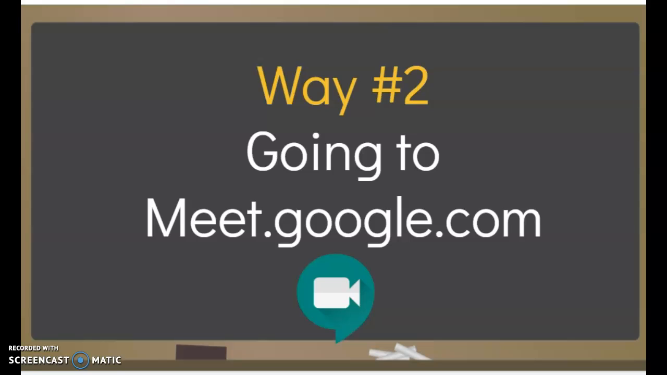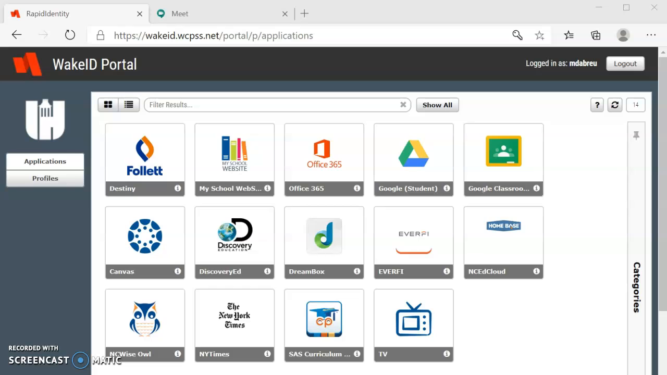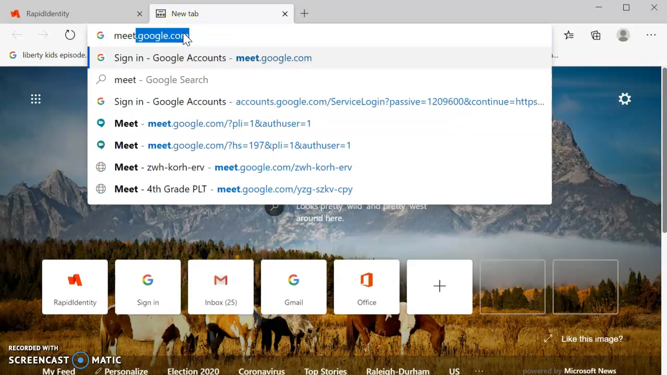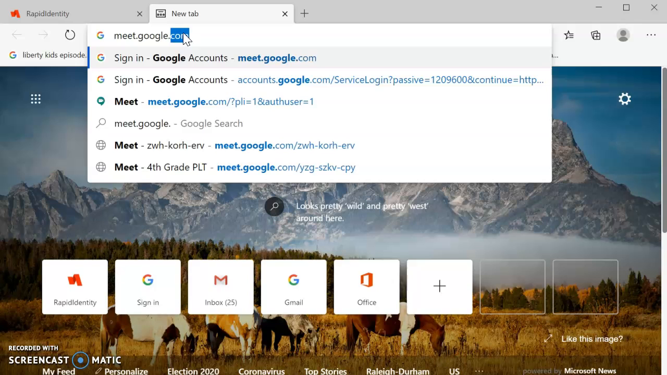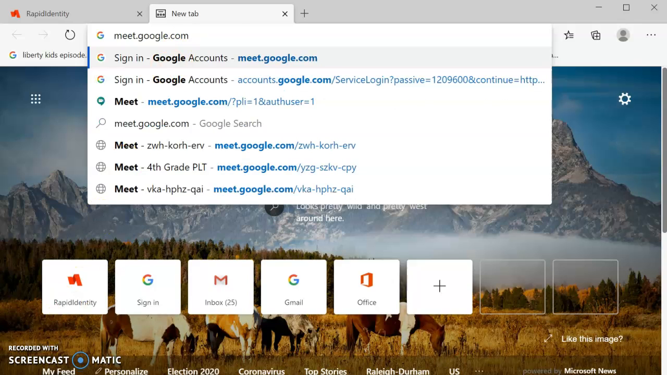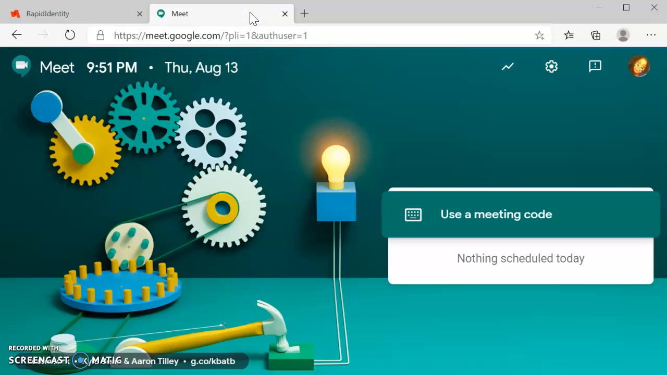Way number two, going straight to meet.google.com. If you don't want to go through Google Drive, you could always go straight to meet.google.com. To do that, you would open a new tab and go to meet.google.com and hit enter. That method will also take you to the Google Meet launch page. Now that is where you're going to enter your meeting code.